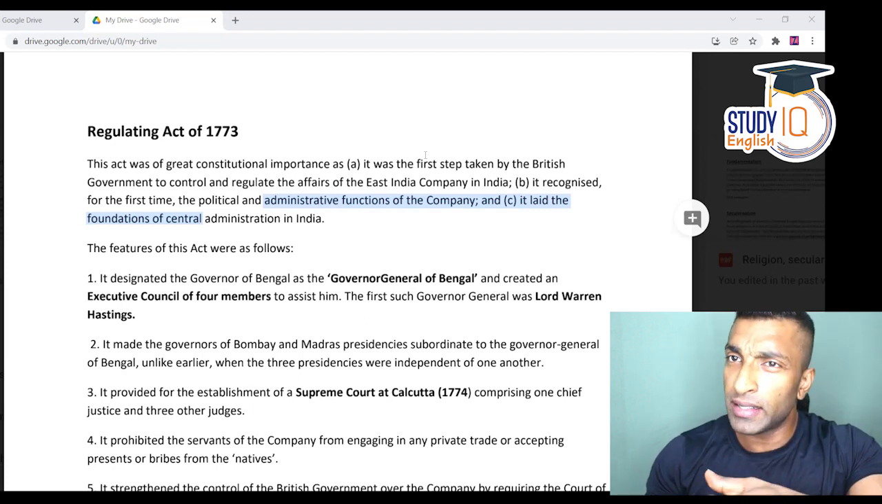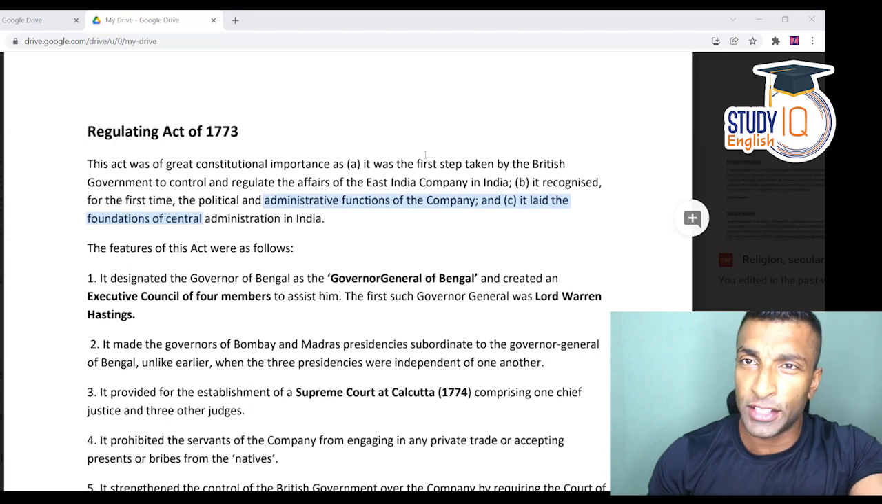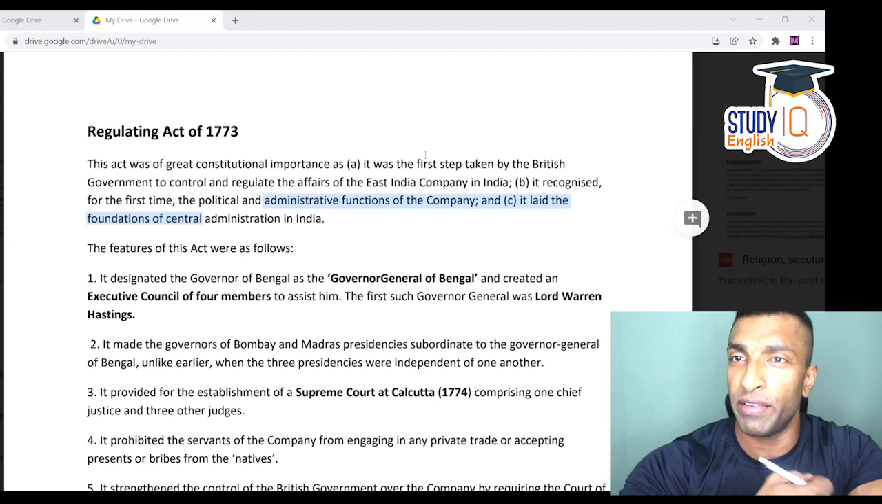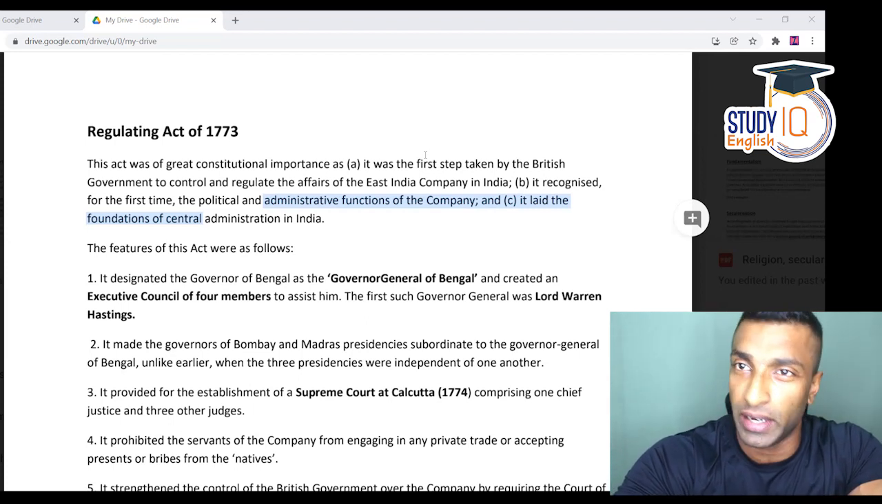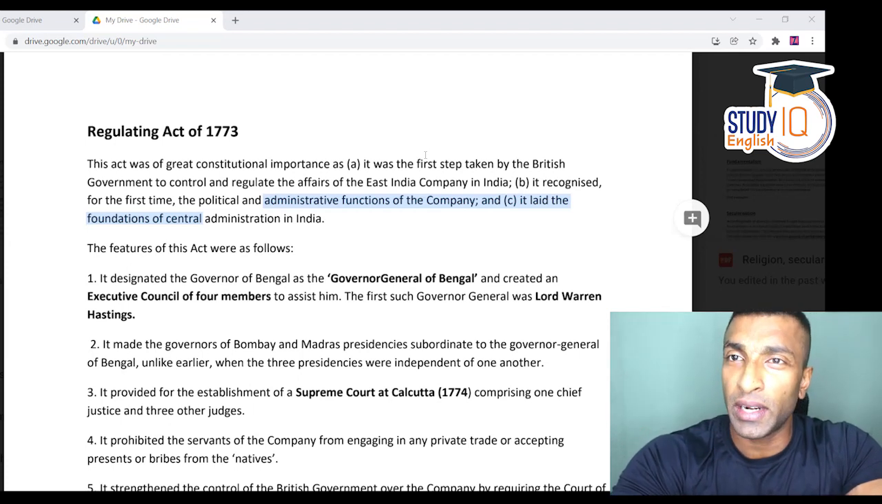So we will be discussing Lord Warren Hastings today, and then we will be discussing Cornwallis and all the important events that happened during each of these Governor General's time. We will be covering them in chronological order, so that it will give you very good clarity with respect to modern India.